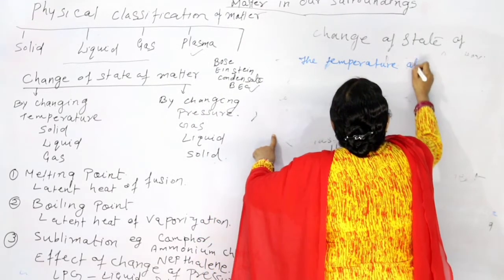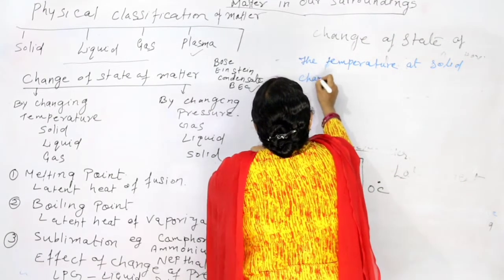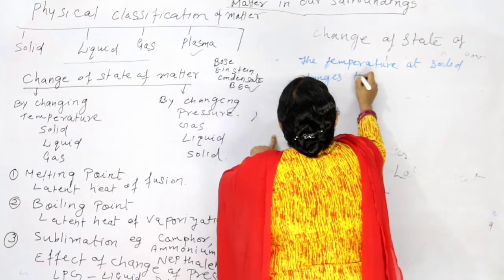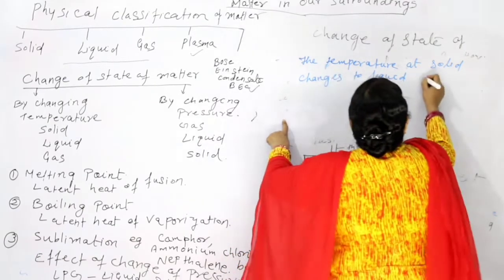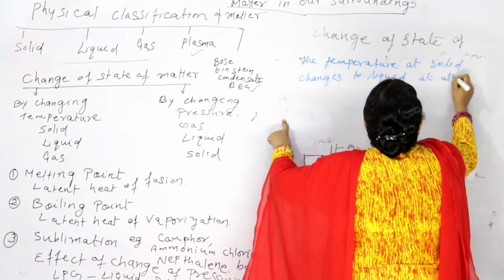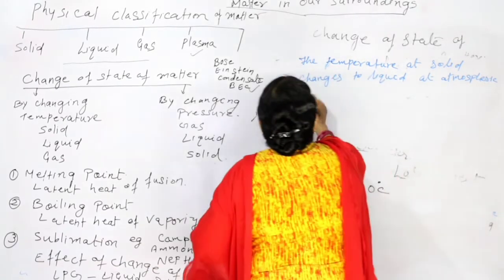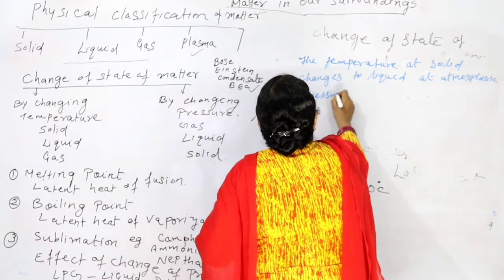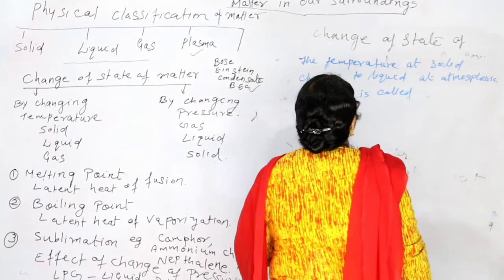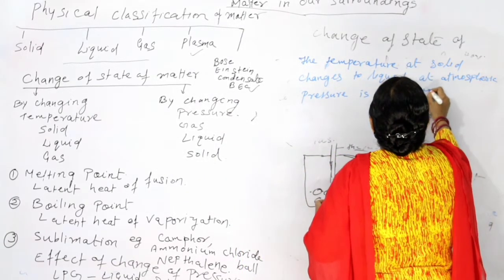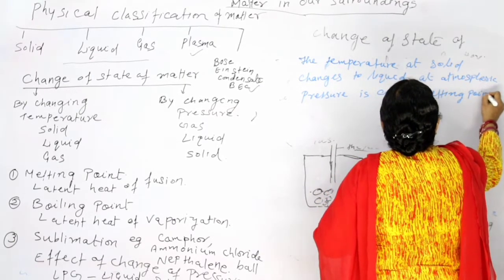The temperature at which solid changes to liquid at atmospheric pressure is called melting point.